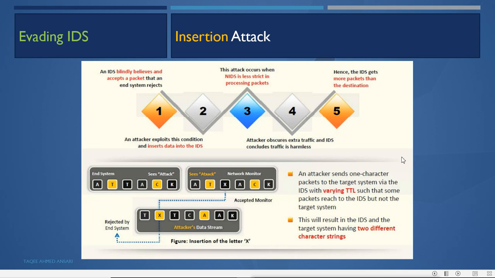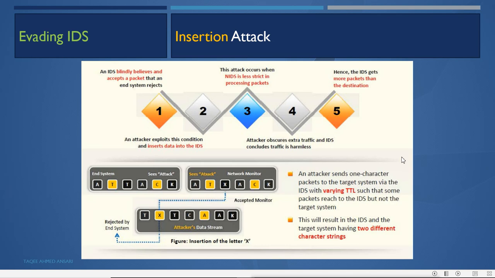Now here, the IDS is not detecting or processing the whole packet, we can say. Remember, the packet has different headers which come from the different layers. So it has a network header, it has a MAC address header, then it has an error detection trailer, encapsulation.